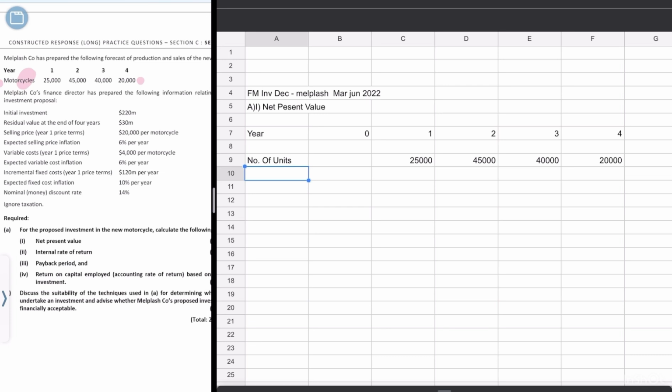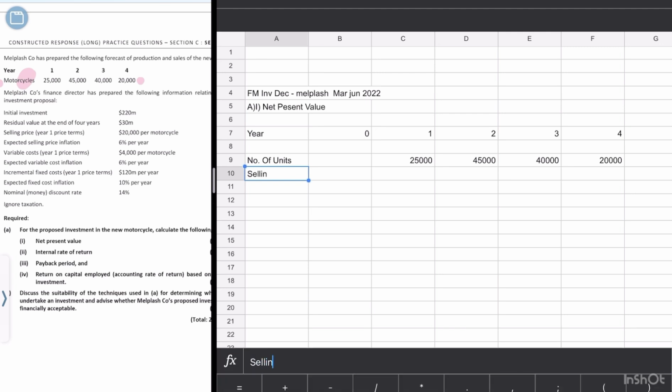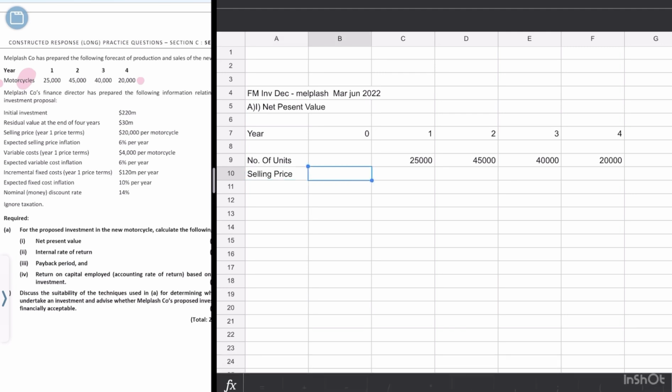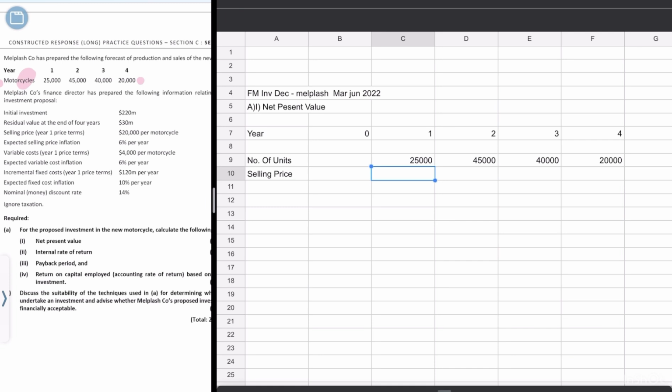Once we're done with the number of units, let's see what else we want. We want the selling price of our motorcycle. It says the selling price is 20,000 per motorcycle, and expected selling price inflation is 6% per year. So the first year selling price would be 20,000.